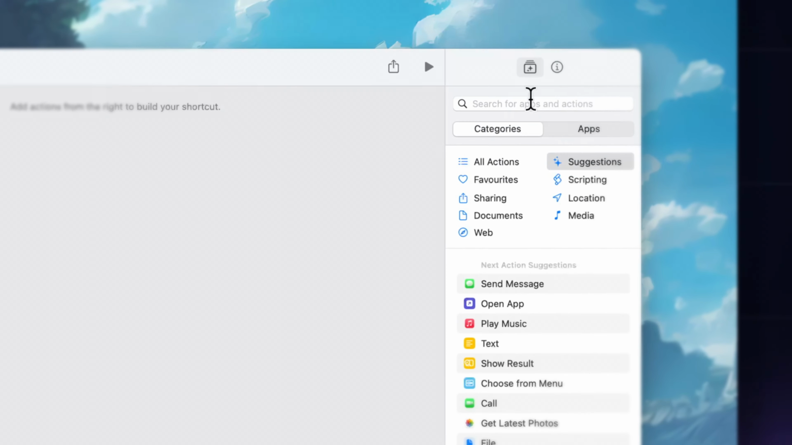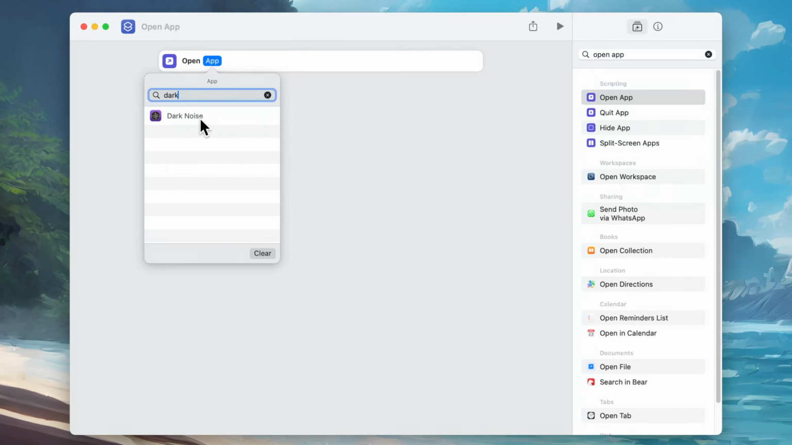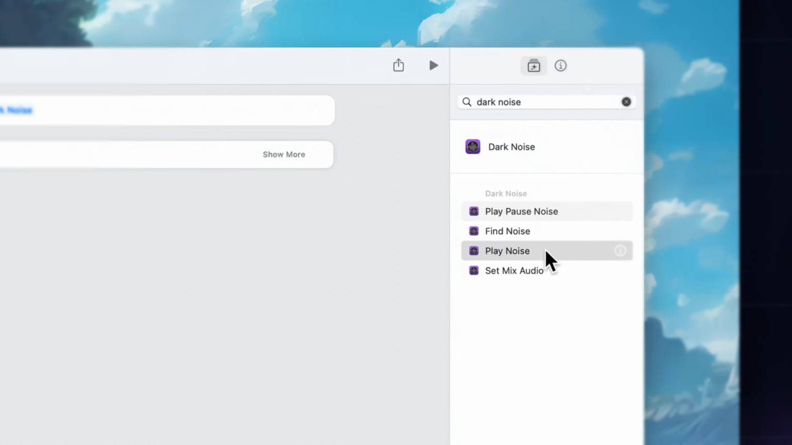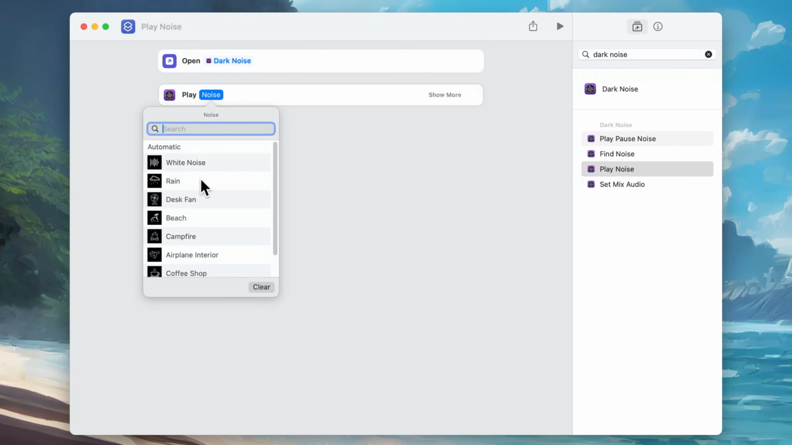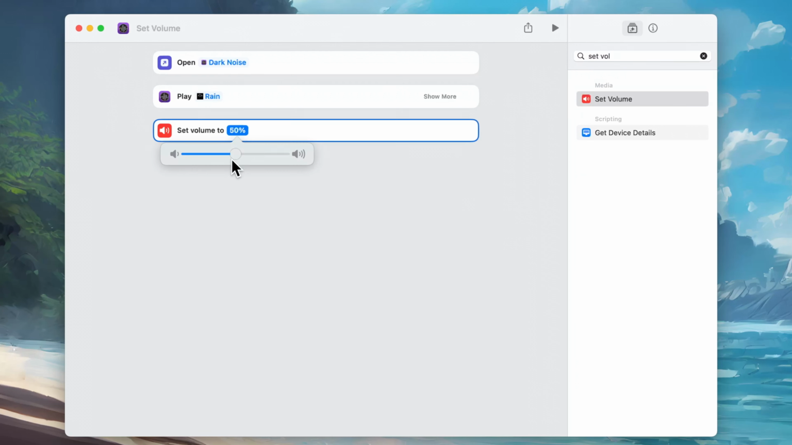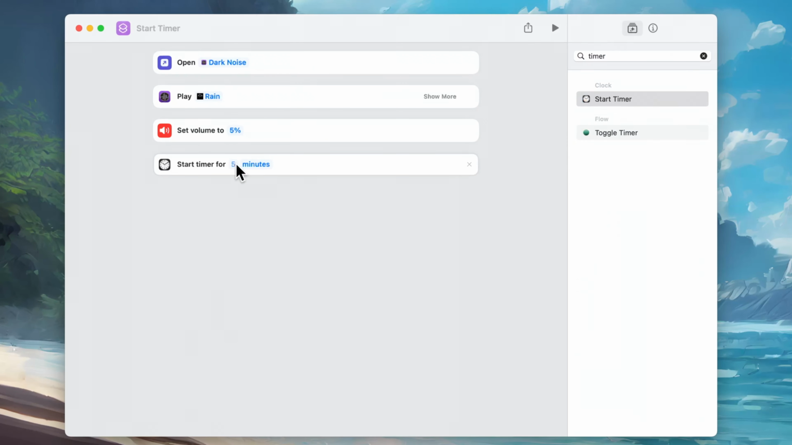The first thing is to open the app that I use to play the soundtrack. And for me, that's an app called Dark Noise. Then I want to play the rain sound. You'll find that a lot of apps like this have built-in actions that you can just plug and play. And I want to set the volume to be quite low. 5% sounds about right for me. Then I'm going to set a timer for 30 minutes of work.